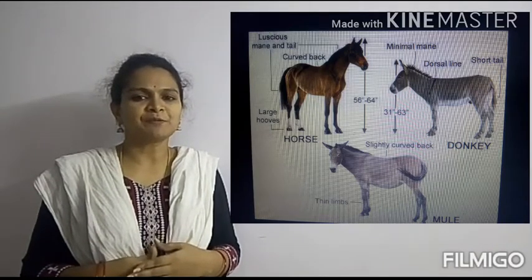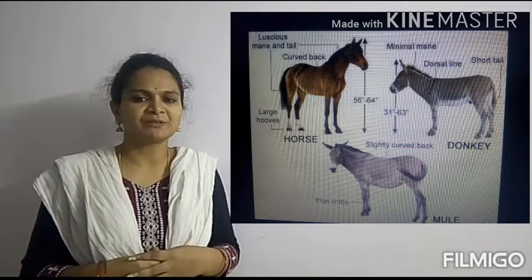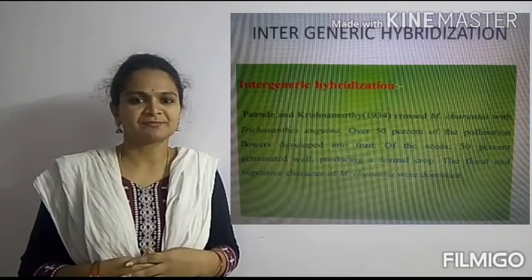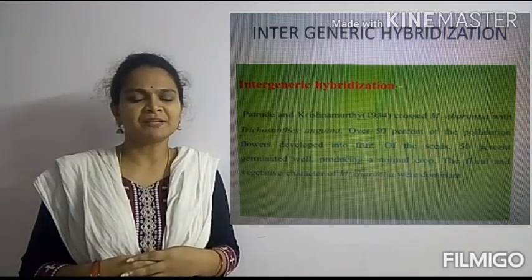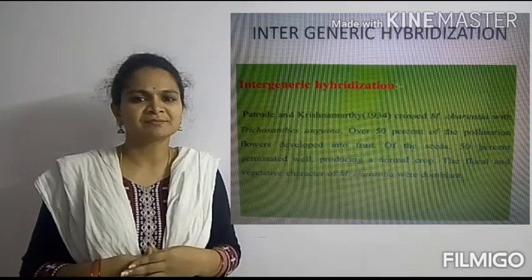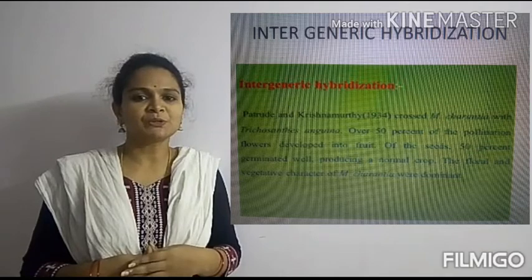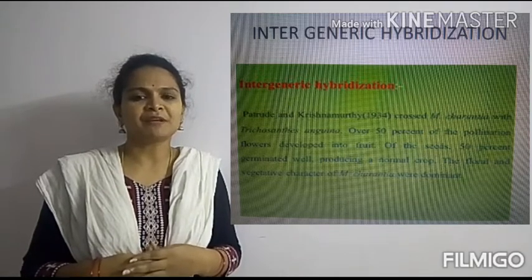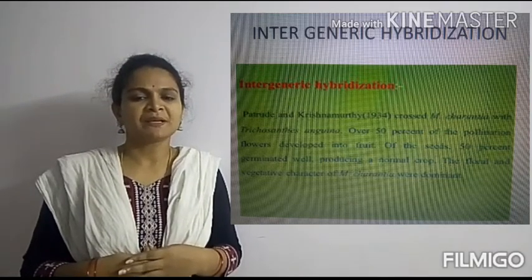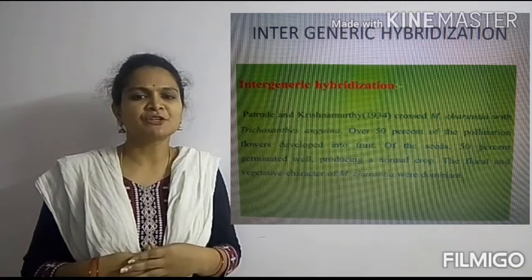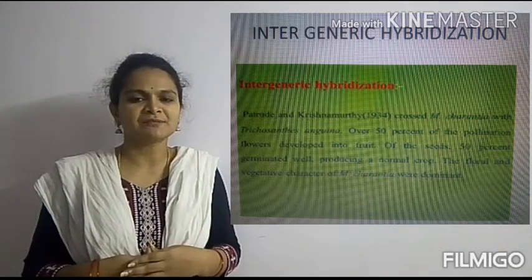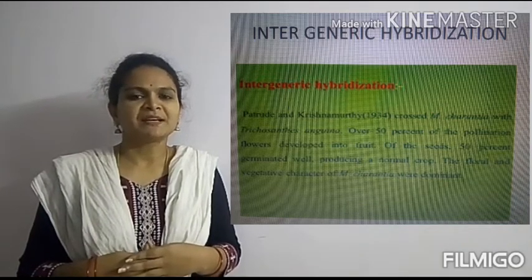And the third type of hybridization which we are going to discuss is intergeneric hybridization. What is intergeneric hybridization? Children, I already told you the definitions of intervarietal and interspecific. Can you tell me the definition of intergeneric hybridization? Yes.